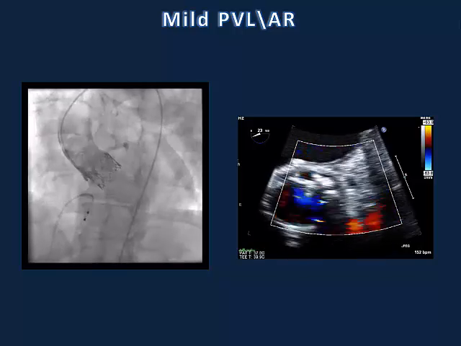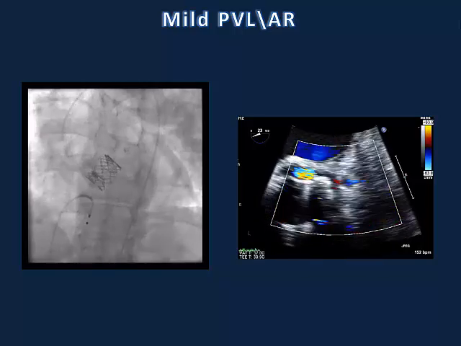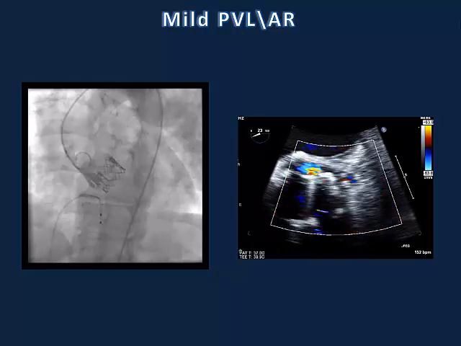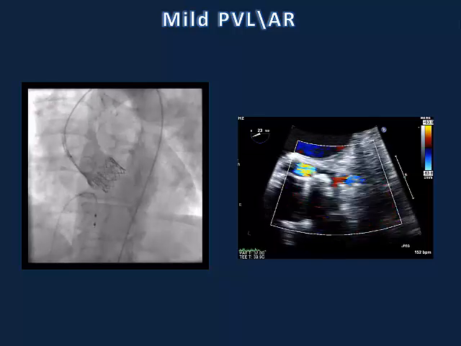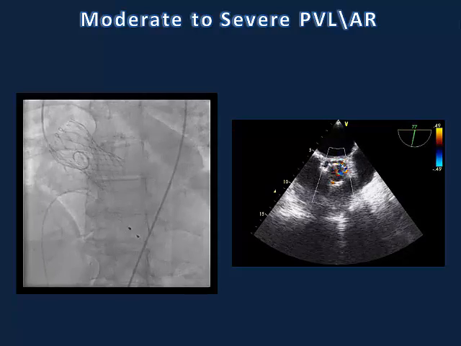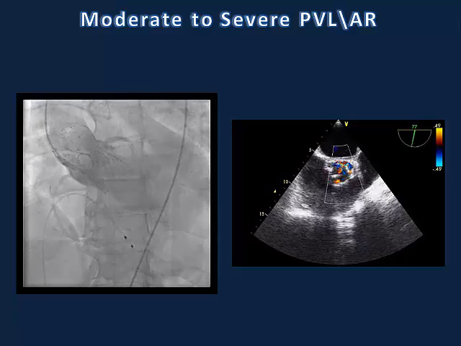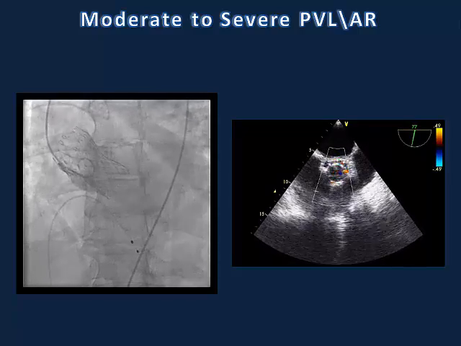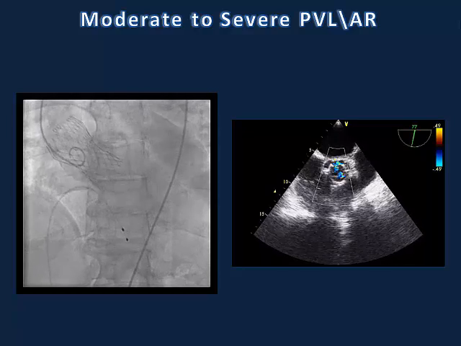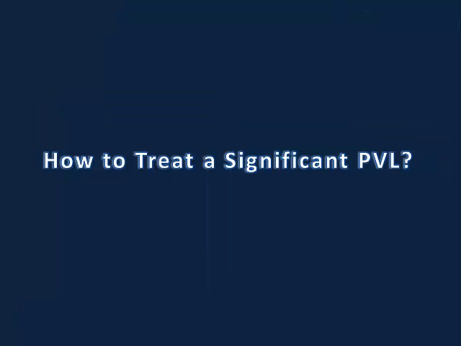These are two examples. This is an implantation of a Sapien valve in our lab, and you see here a patient with residual mild, but solid mild, aortic insufficiency, and this is a patient with a CoreValve with residual moderate plus, I would say, aortic insufficiency, and obviously I can show you more examples of that.